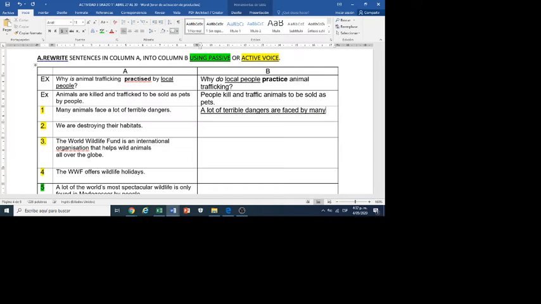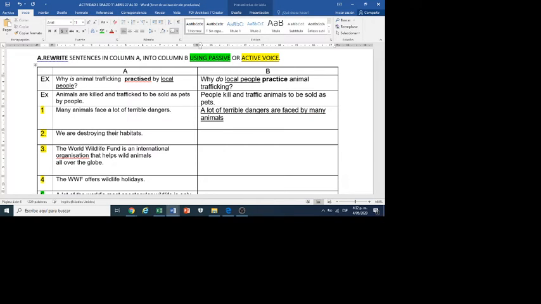This is the correct passive sentence. Active, passive. In the active, the most important part is who does the action. In the passive, the most important is what is done, not who does the action. Number 2. This is the part of the sentence that receives the action: their habitats.